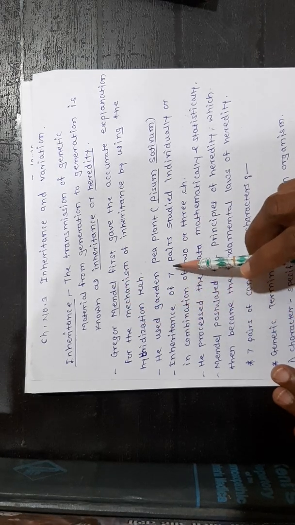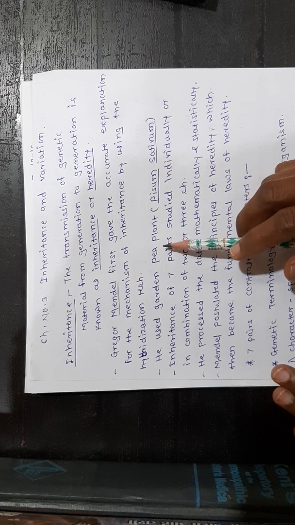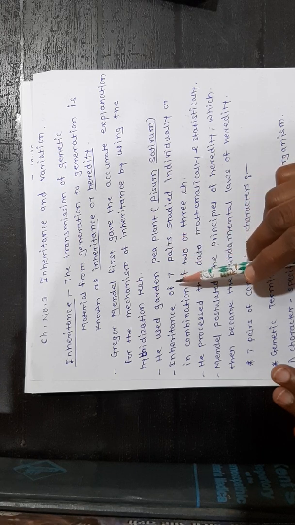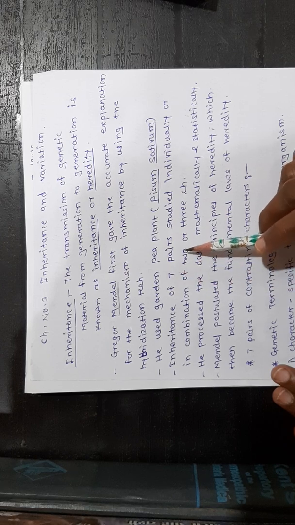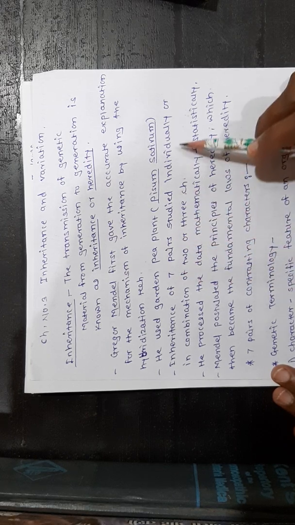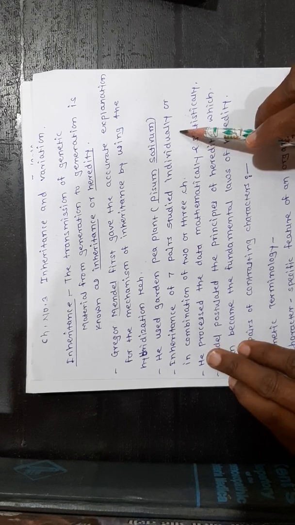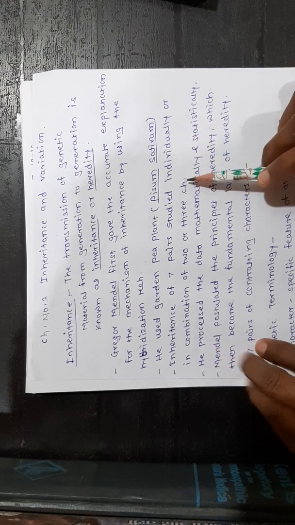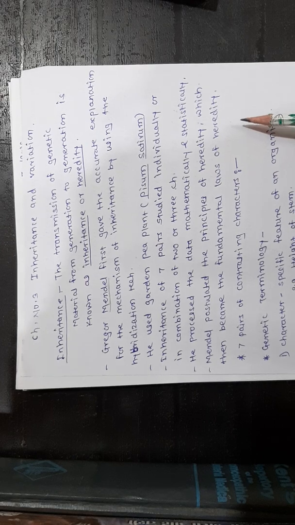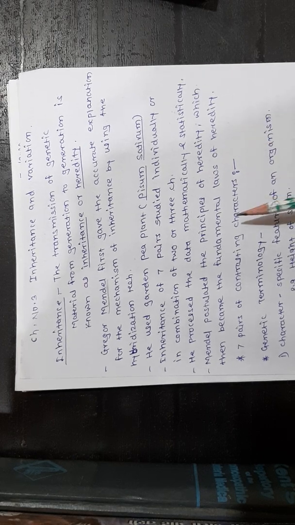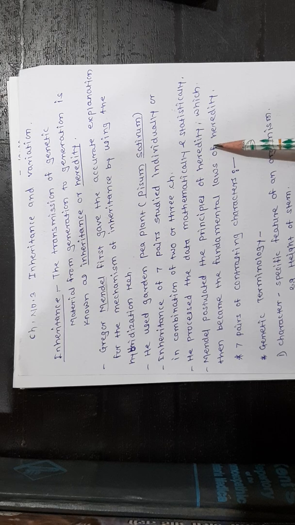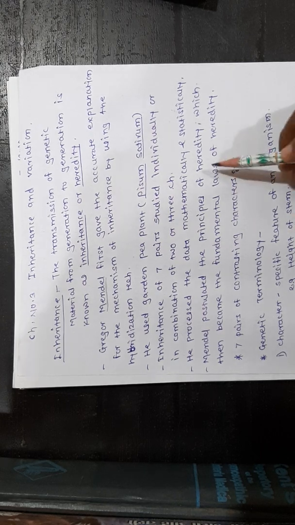He used the garden pea plant for his experiment. Inheritance of 7 traits was studied individually or in combination of 2 or 3 characters. He processed the data mathematically and statistically. Mendel postulated the principles of heredity, which then became the fundamental laws of heredity. You have heard about the laws of heredity.